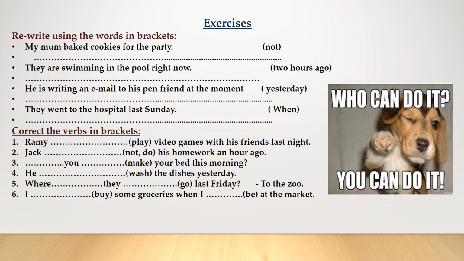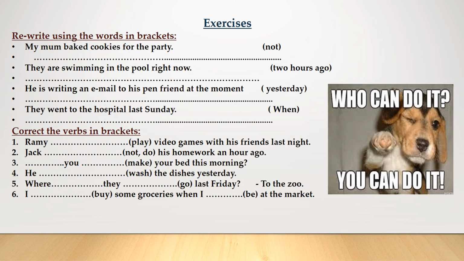He is writing an email to his pen friend at the moment, between brackets, yesterday. He wrote, because write is an irregular verb, he wrote an email to his pen friend yesterday. Yesterday is one of the time expressions of the past simple.